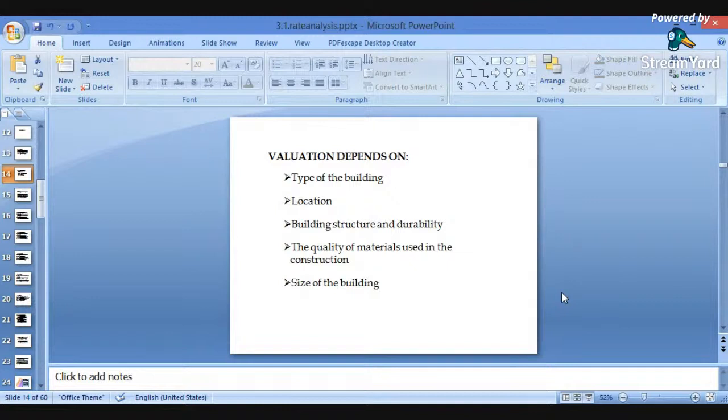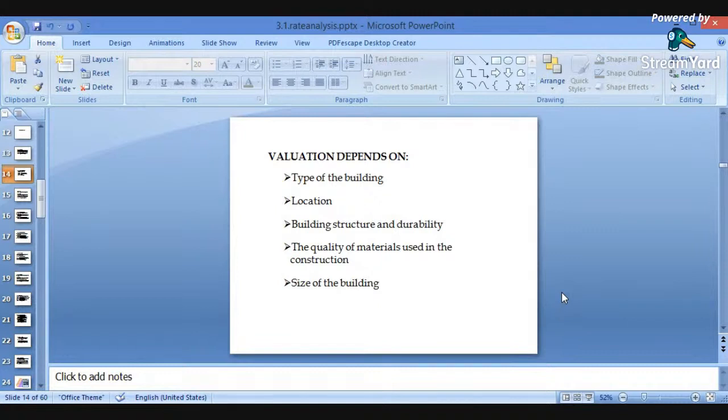Again, the quality of materials used in the construction, as I've already said, whether it is a frame structure or a load bearing structure, or whether it is a wooden structure. In olden days the construction was made with timber wood also. So depending upon the materials used for the construction, the valuation of the property will be decided.